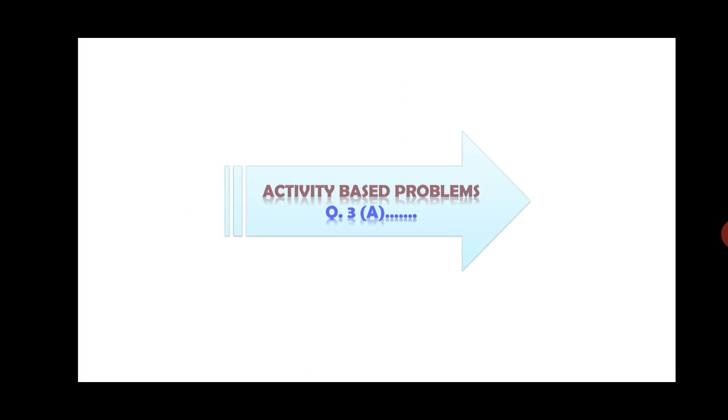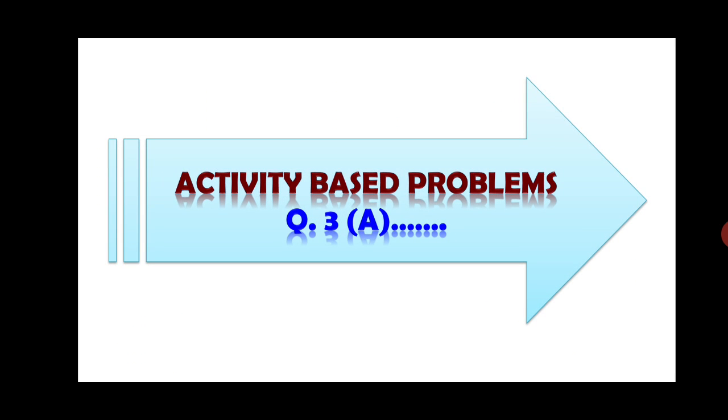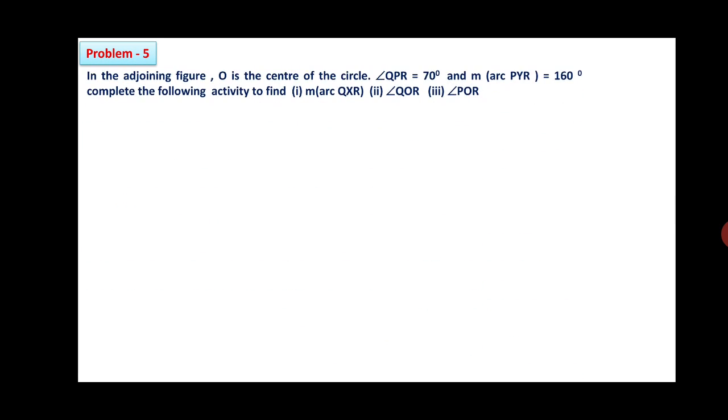Now let us start with question number 3A, which could be for 3 marks. Till now 4 problems we have discussed on question number 2A. Now we start with question number 3A, which could be asked for 3 marks. Let us start with the first problem, question number 5, that is first in case of question number 3A.